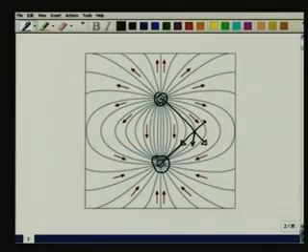Having done with this, I am not going to spend any time either on lines of force or the depiction of the electric fields. I would rather ask you to write down various charge configurations and try to work it out for yourselves. For example, you can take a charge plus 2q here, a charge minus 4q here, or in the like charges case, you can take a charge 2q and a charge 8q, let us say. Work it out. Maybe you can use a computer and convince yourself that the answers that you get can actually